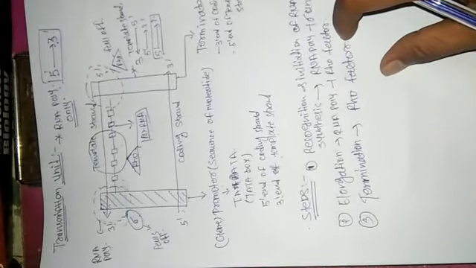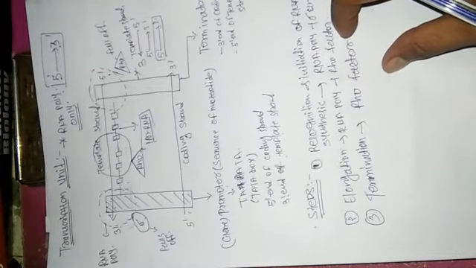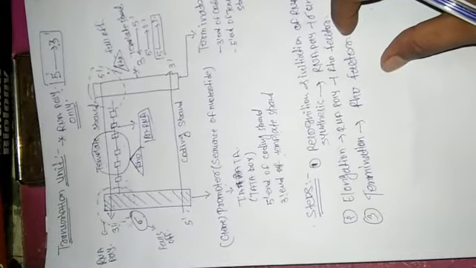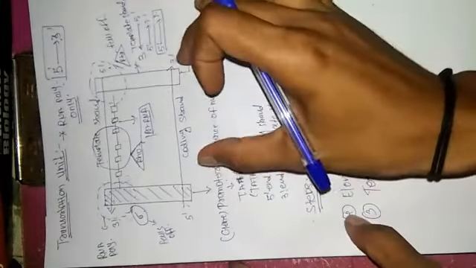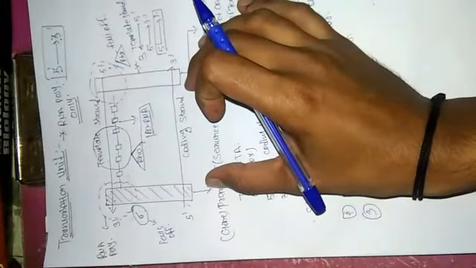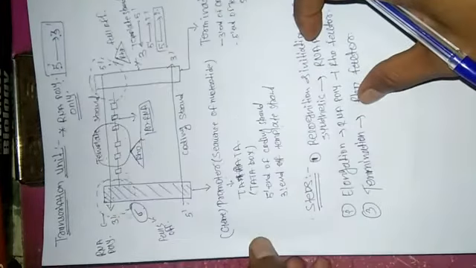So the simple definition of transcription is the formation of mRNA on DNA. There are certain enzymes involved in this process that you have to remember, and the transcription unit you have to remember. This diagram is very important for understanding transcription. Okay, so this is the transcription.